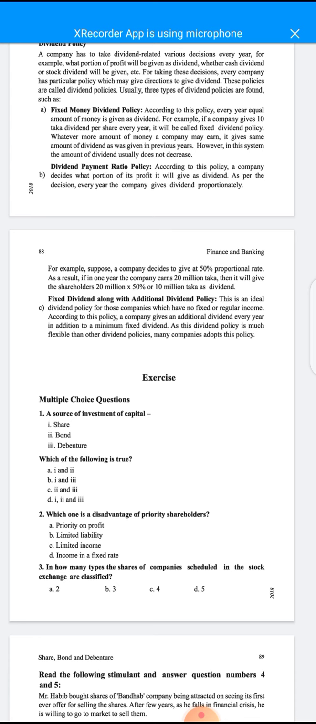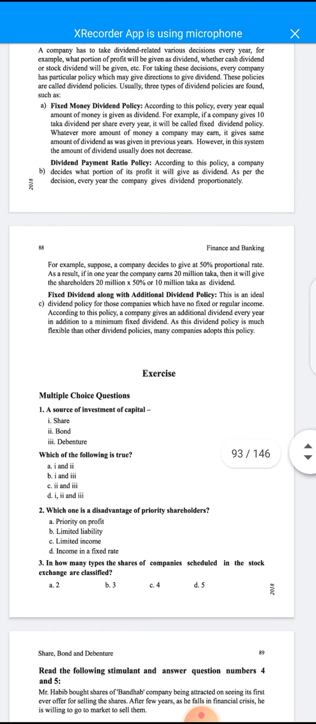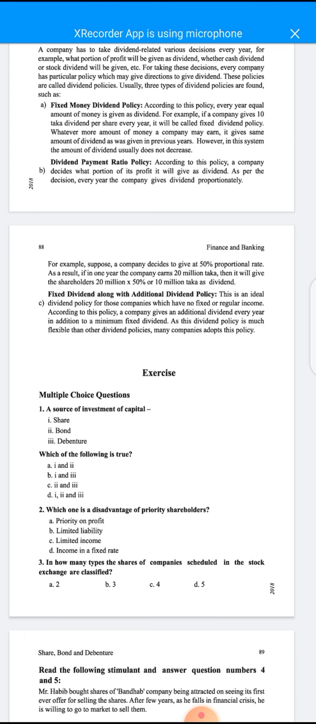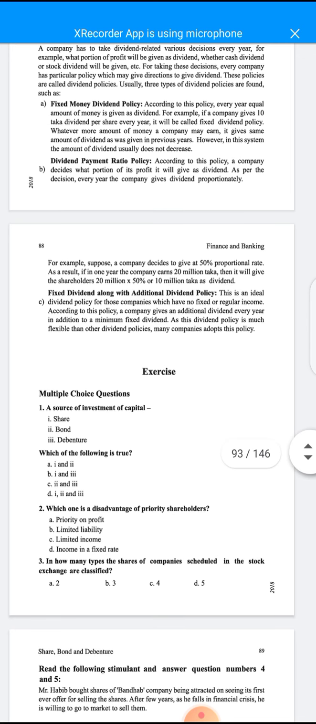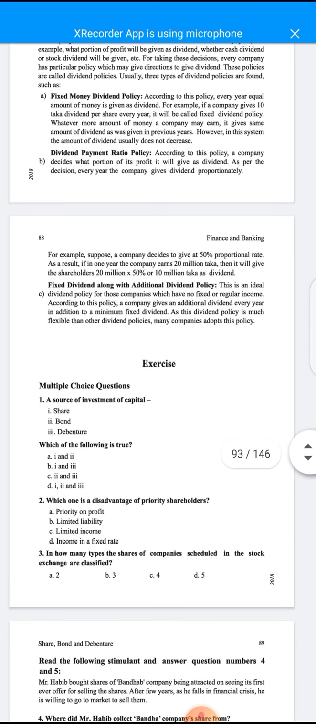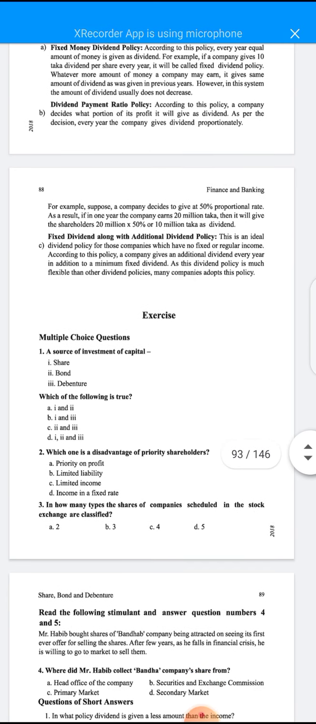Student, this is the last and most important topic. Just like fixed dividends, there is another type, the additional dividend policy. We know that the value of money is decreasing day by day, so every year the company wants to increase the percentage of dividend which is given among the shareholders. So student, I hope all of you understood and learned more today.